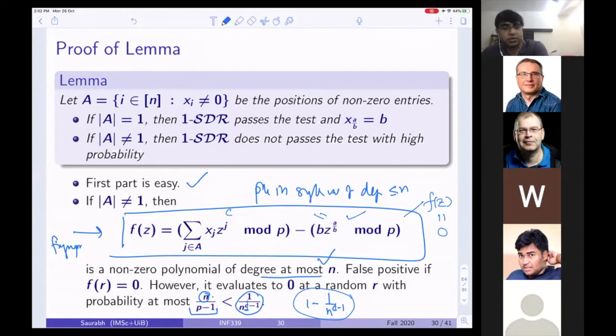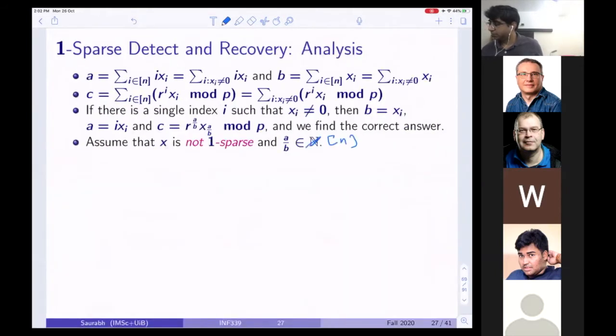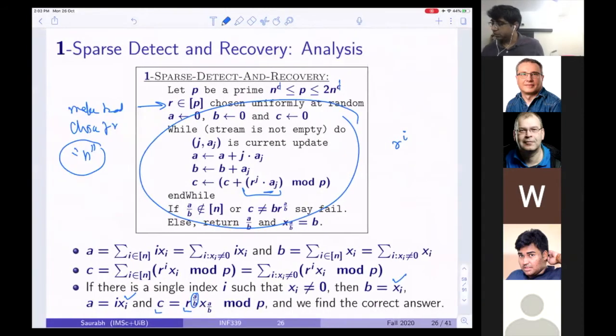Yeah. But then I have two coordinates, right? Yes. So this will not pass the test with very high probability. But how do you divide by 0? I'm confused. I'm not dividing by 0 anywhere. Where am I dividing by 0?